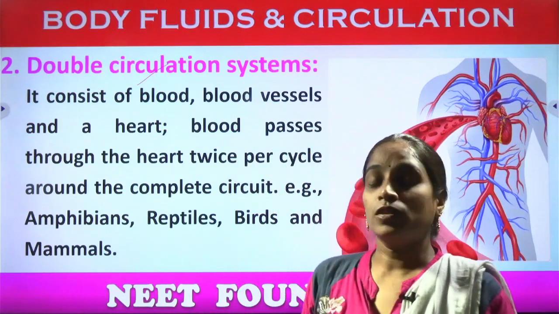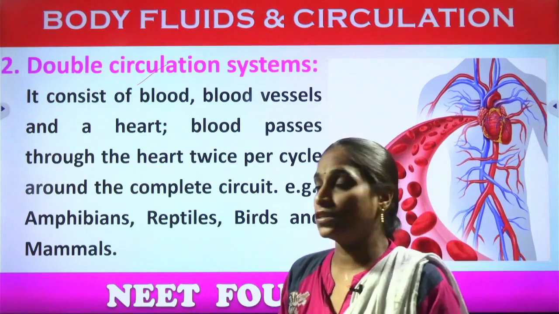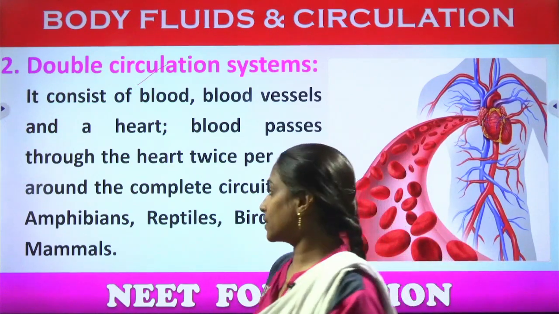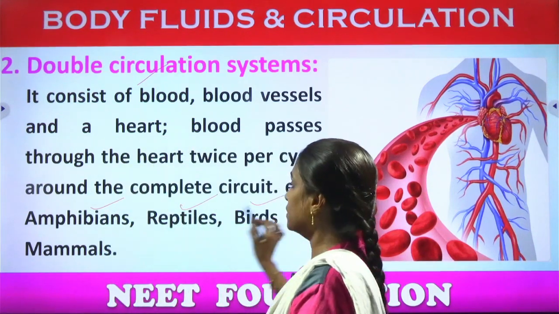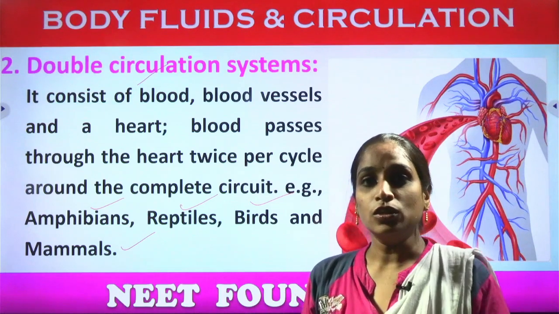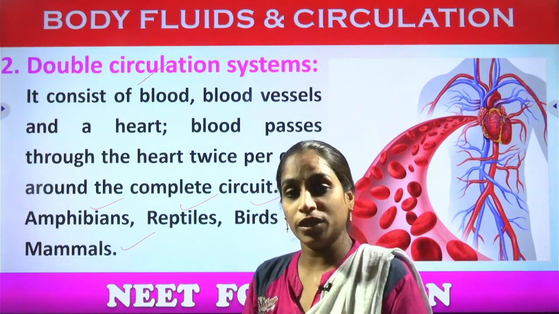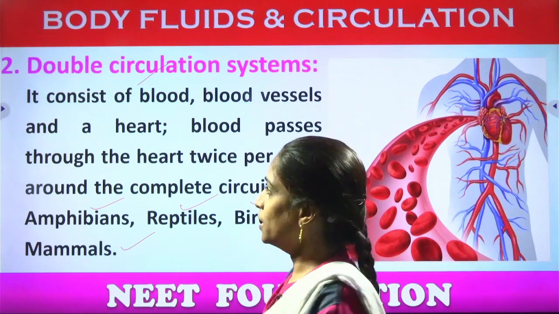Yes. Next one is the double circulation system. The second type of circulation is called a double circulation. Examples are the amphibians, reptiles, birds and mammals. Here the blood will be passing through the heart and reaching the body parts 2 times to complete the double circulation. Okay, so let us see.